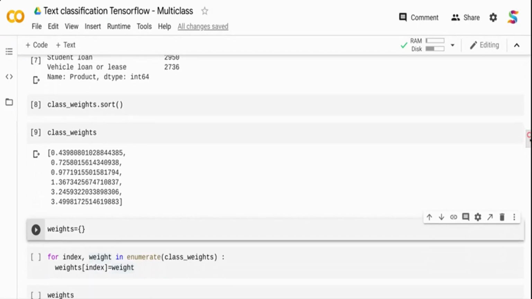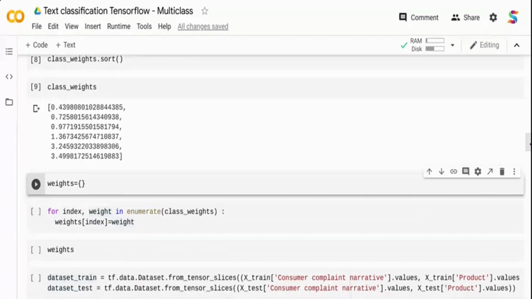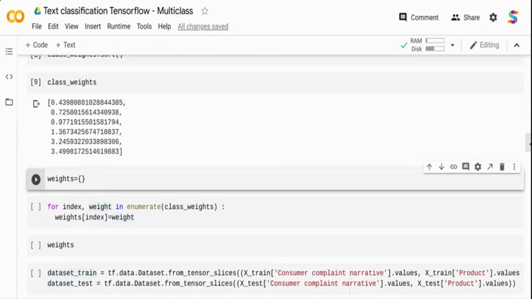So now these weights are created. Now the Keras model expects the weight to be a dictionary. So it should be a dictionary object telling what the class label is and what the weight is. In this case, it should say debt collection is going to be 0.43, vehicle loan is going to be 3.24, student loan is going to be 3.49. So I need to convert this list object to a dictionary object.